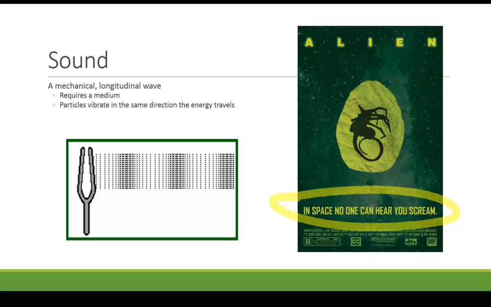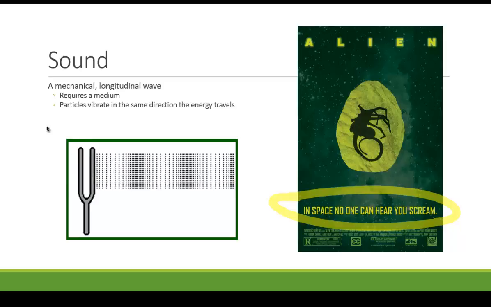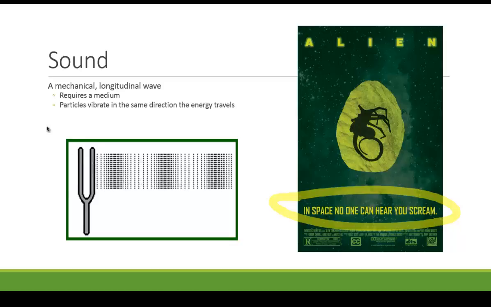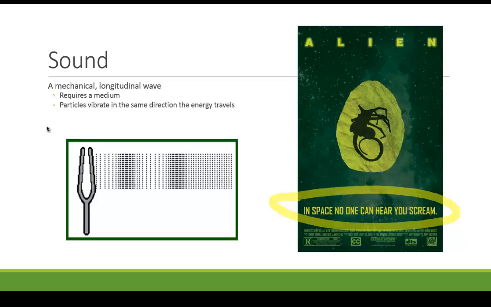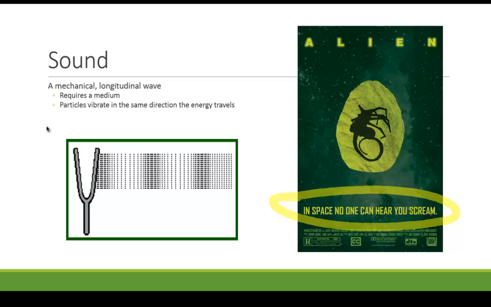The other thing about sound, which makes it a longitudinal wave, is the particles vibrate in the same direction that the energy travels, as you see here with this tuning fork. When you hear someone speaking, it's not like the air molecules in their throat are coming to your ear. There's a constant interaction of the air particles going from their throat to your ears to hear them, but it is not like those particles are traveling from point A to point B. There's constant interactions in between them.